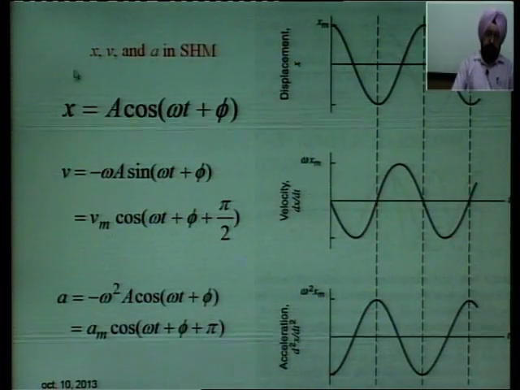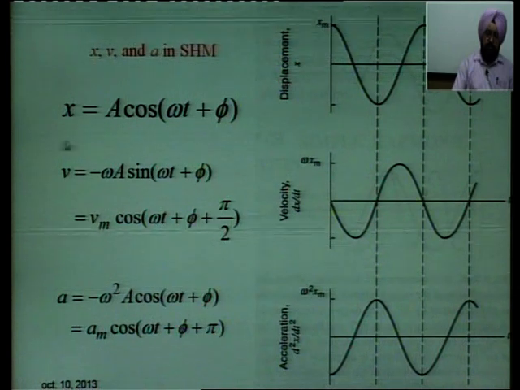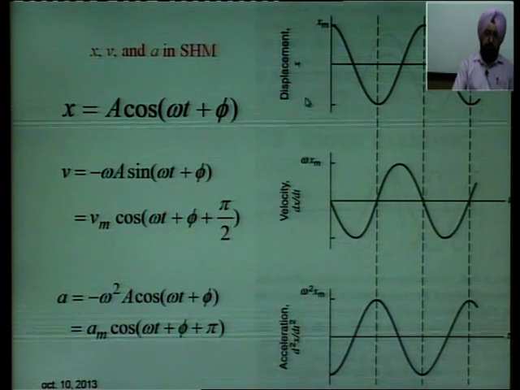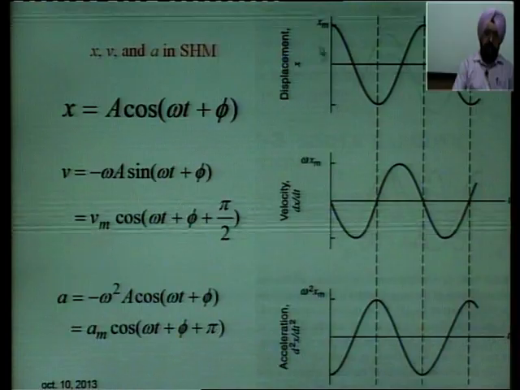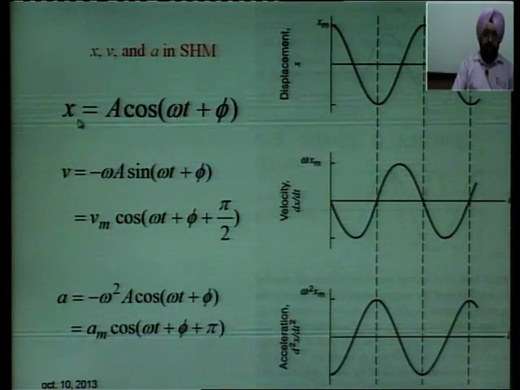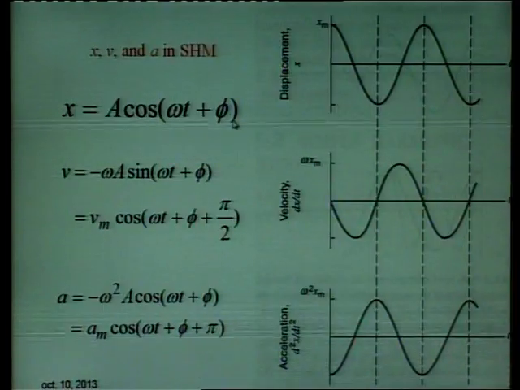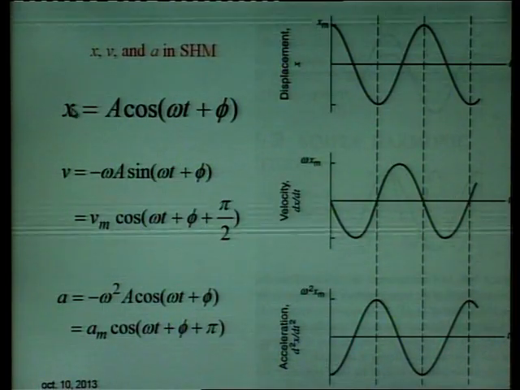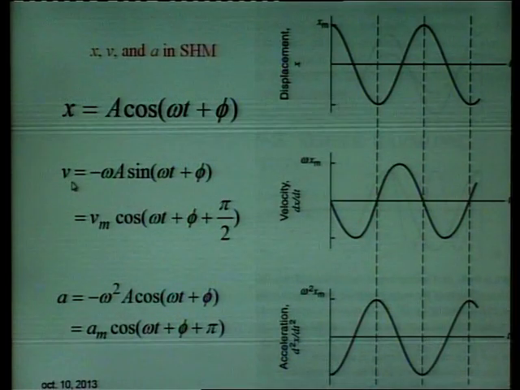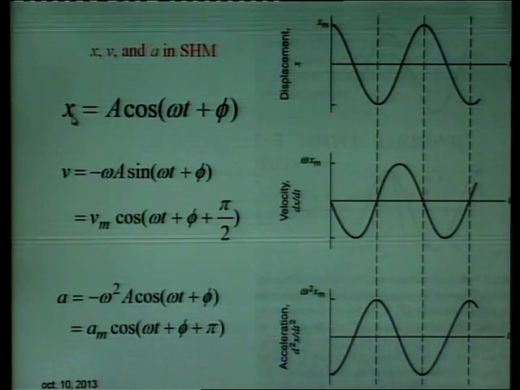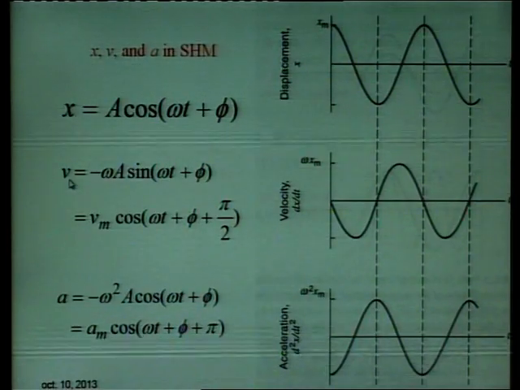Now, if you see on your screen, this slide shows you all three, that is displacement, velocity and acceleration. Displacement, as we had done, is equal to a cos(omega t plus phi). If you differentiate it, dx by dt, the time rate of change of displacement, will give you velocity.